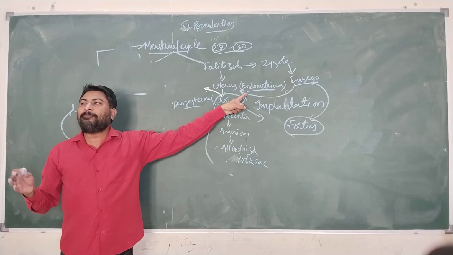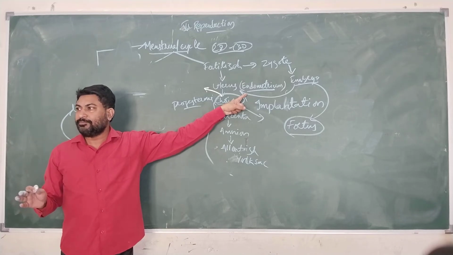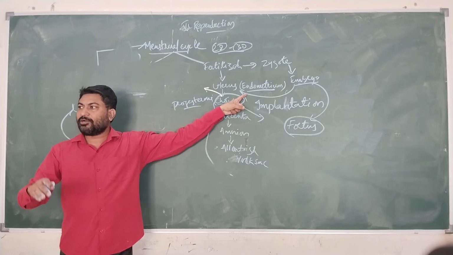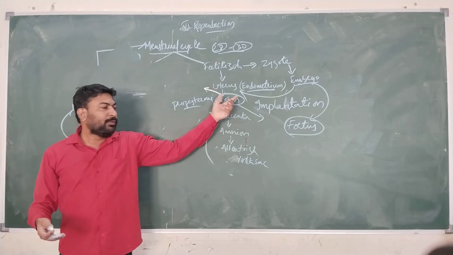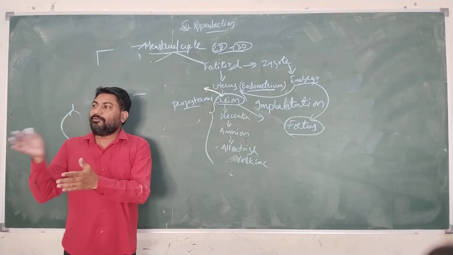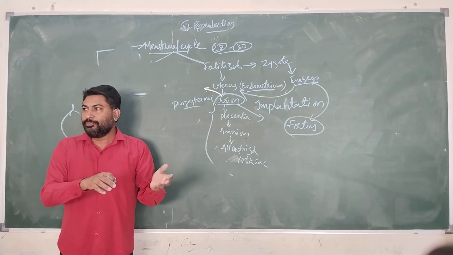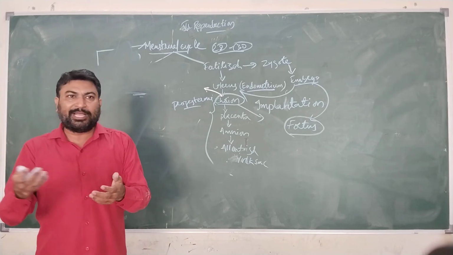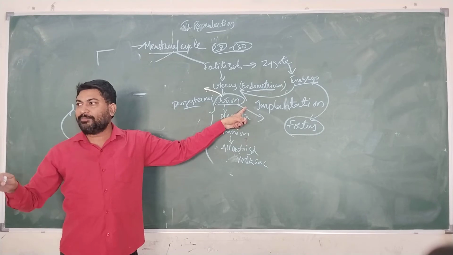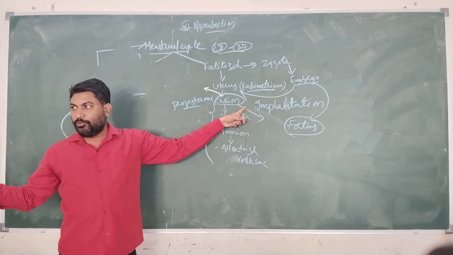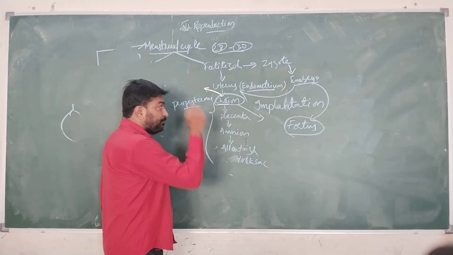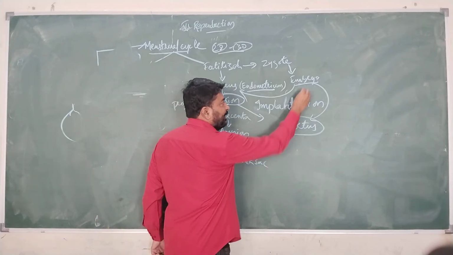This will be done only by the diffusion process. Diffusion means movement of molecules from higher concentration to lower concentration. So if the amount of food material increases in the uterus, then it will be supplied to the baby, that is embryo. If the amount of waste materials in the embryo increases, then it is going to be released by the diffusion process into the mother, so that it will be removed. So the entire diffusion process takes place in the chorion, and once 12 weeks is completed, then the embryo is called